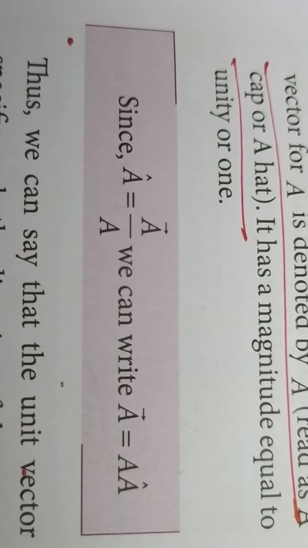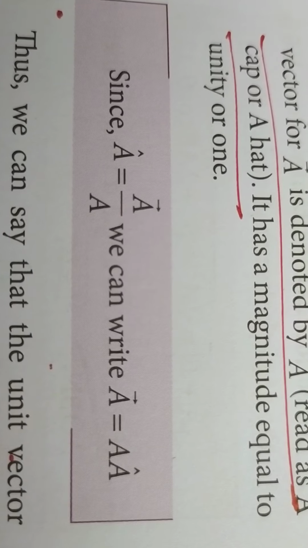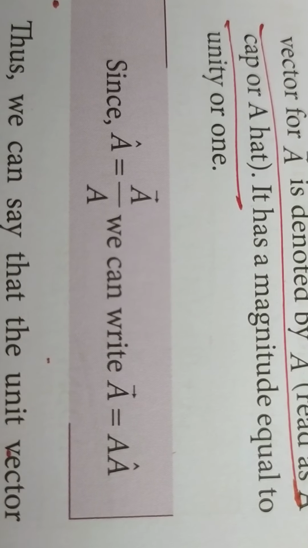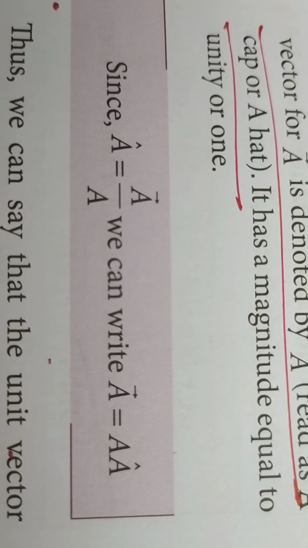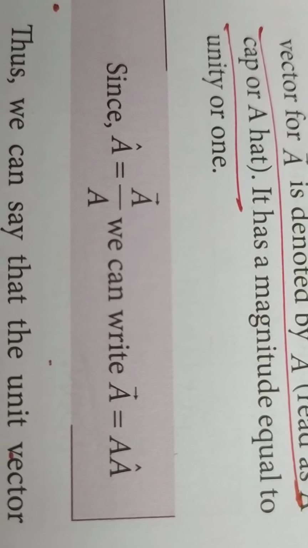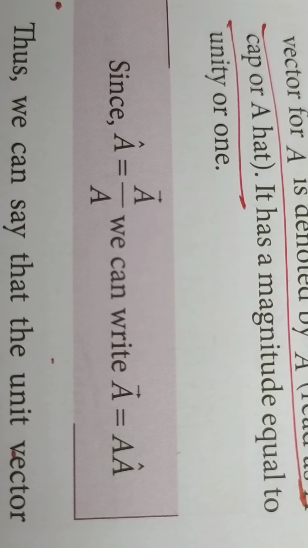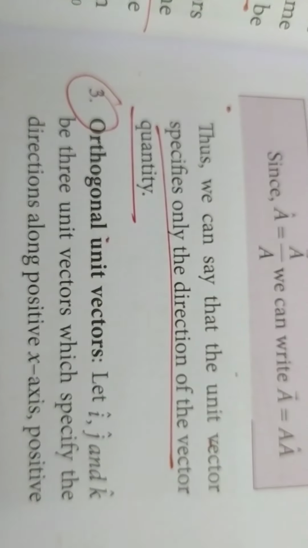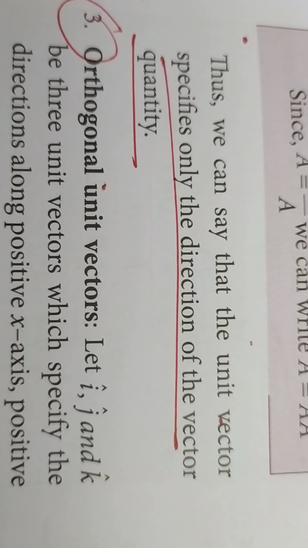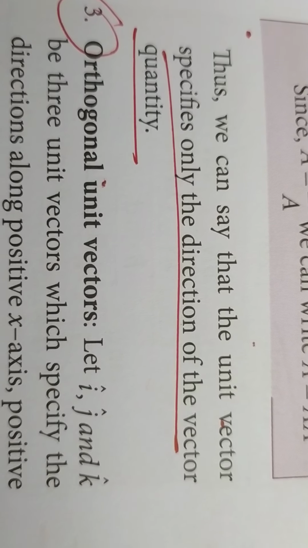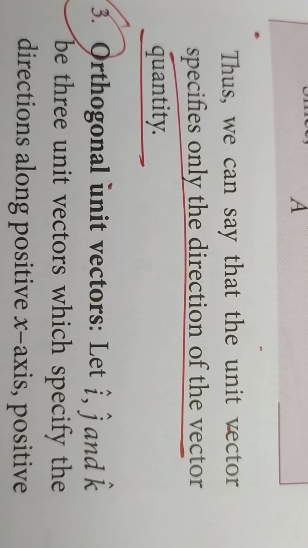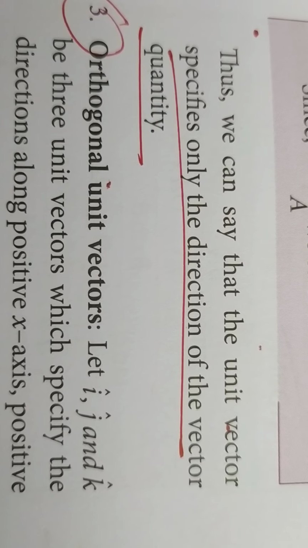So what is a cap? a cap is equal to vector a divided by its magnitude a. So a cap represents the unit vector, and it is a vector divided by its magnitude. This is called a unit vector. A unit vector specifies only the direction of the vector quantity, because its magnitude is 1.